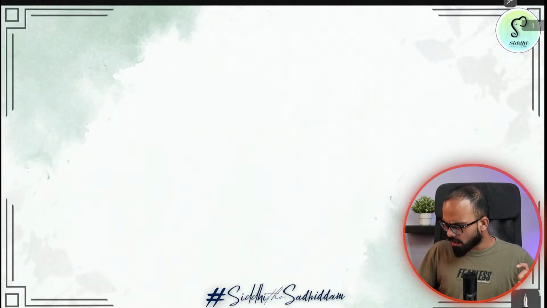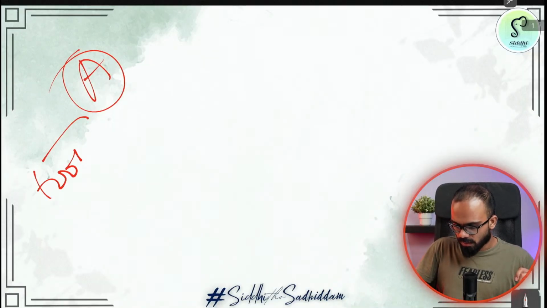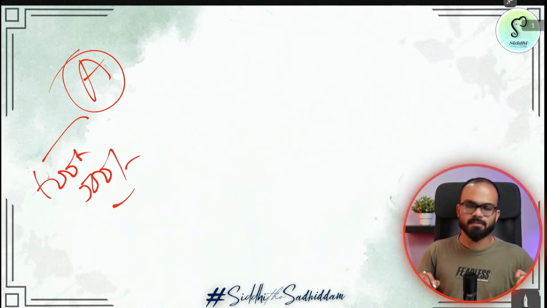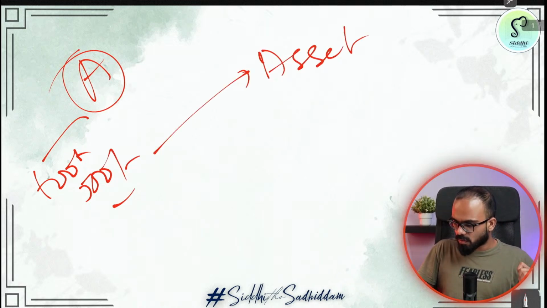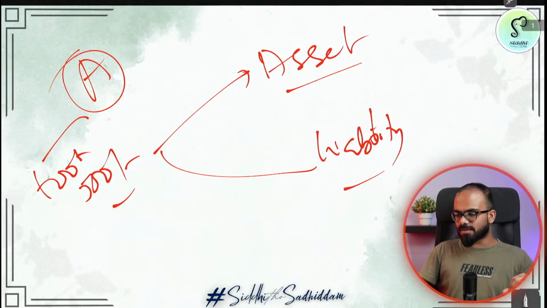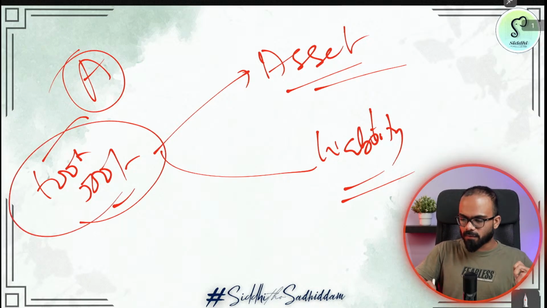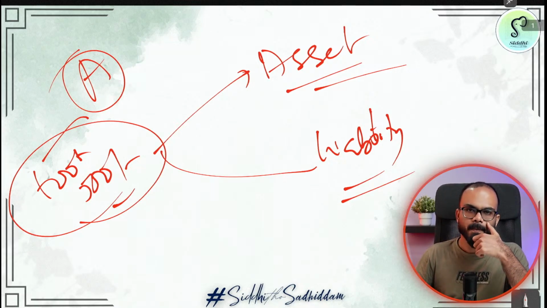Let's say you are a person A and you took 500 rupees from your friend. Is this an asset or a liability to you?